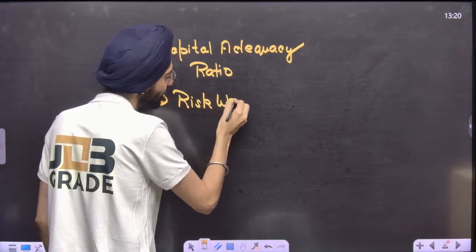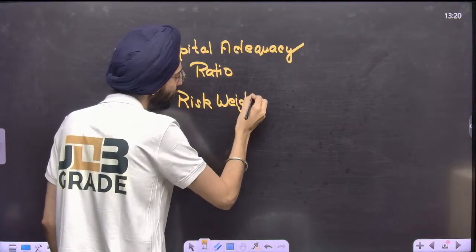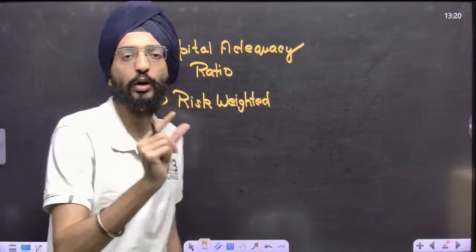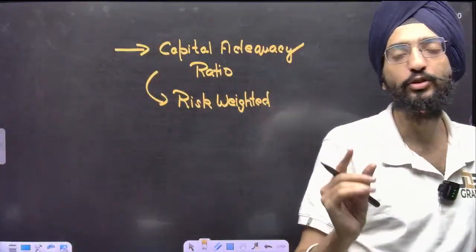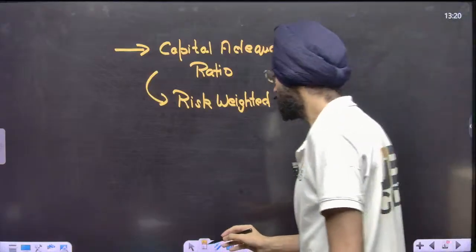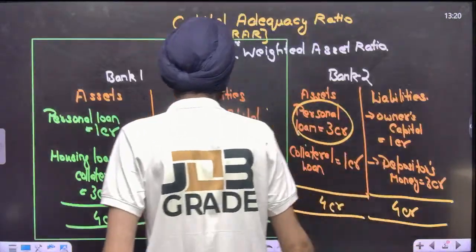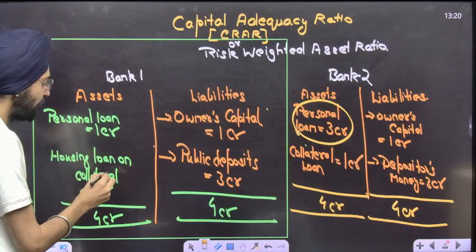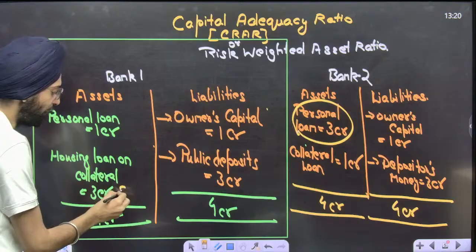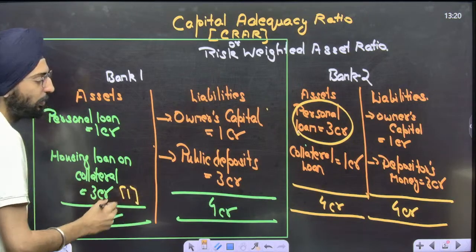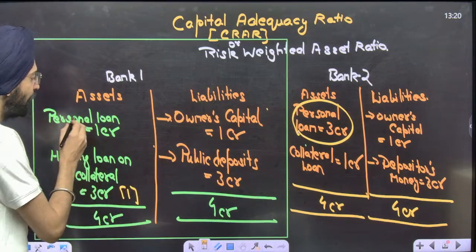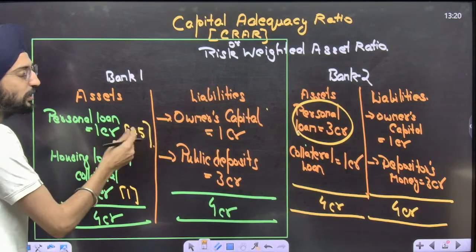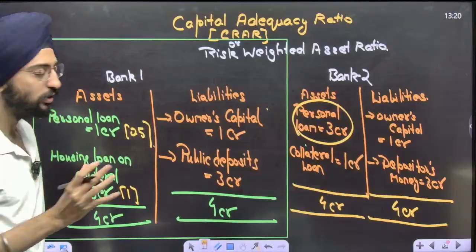For example, you must have studied the weighted average, where you allot weightages. In this case, I'm going to allot weight for housing against collateral. I'm going to allot a weight of 1. It's a secure thing. For personal loans, I'm going to allot a weight of 0.5, because it's unsecured. A lot less weight to this and more weight to this.